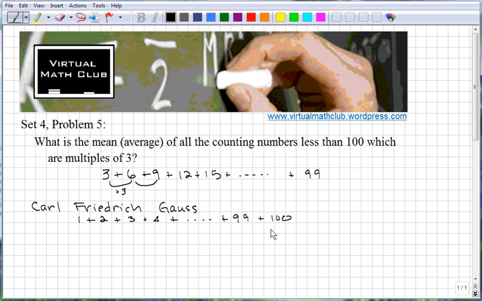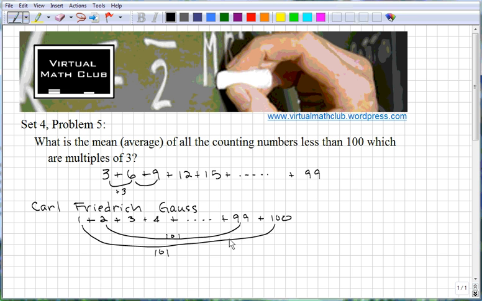Well, what he noticed was that if you take the last number and add it to the first number, you get 101. So let me just draw. Okay, so that's 101 if you add those up. If you take the second number and add it to the second to the last number, you also get 101. The third number and the third to the last number, which would be 98, so 3 plus 98 would also be 101.